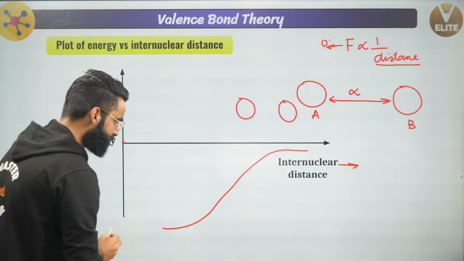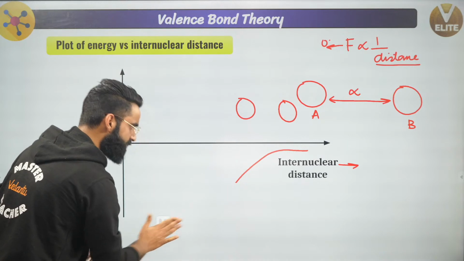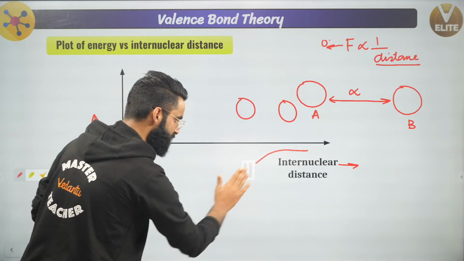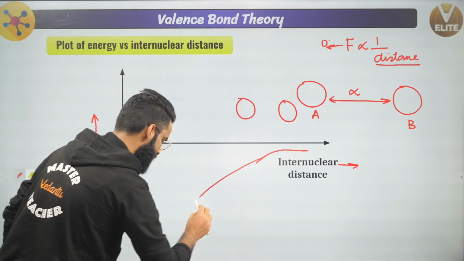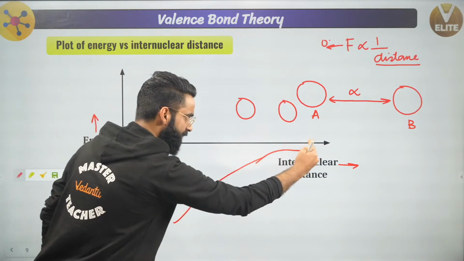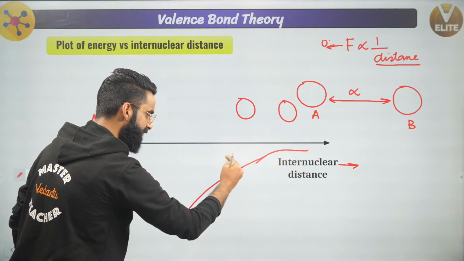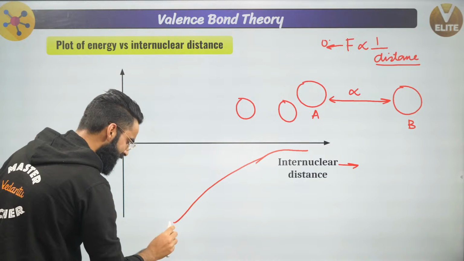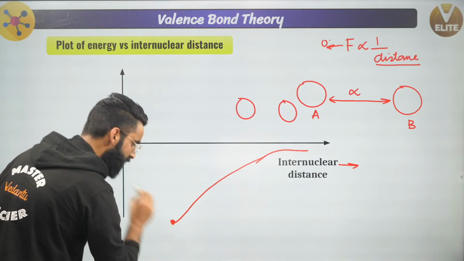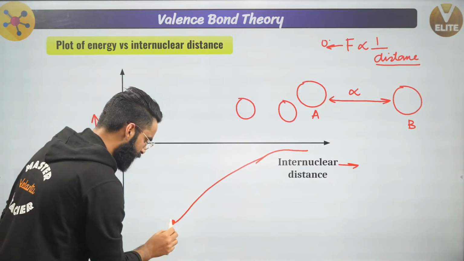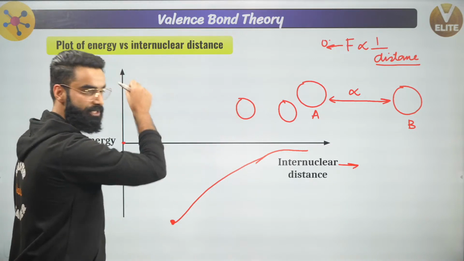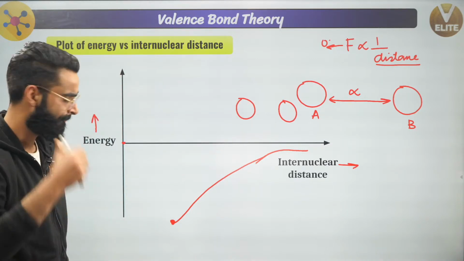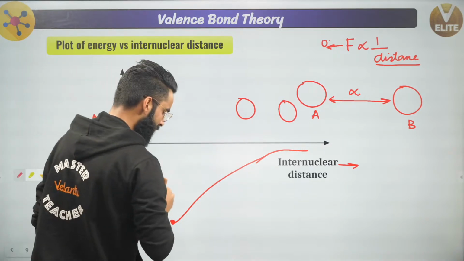Let me make it even clearer. It's going to be like this, right? As the atoms are coming closer, the force of attraction increases and the potential energy of the system decreases. This is the minimum value of potential energy of the system, of the molecule which is going to get formed. Now people understand.